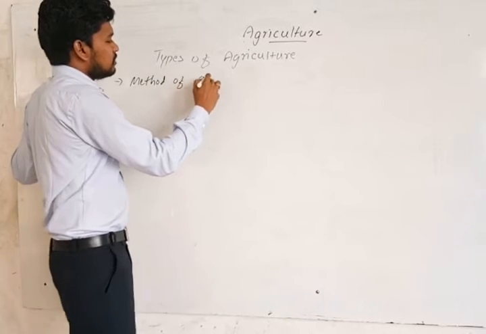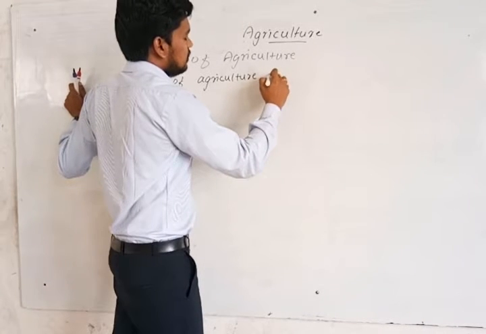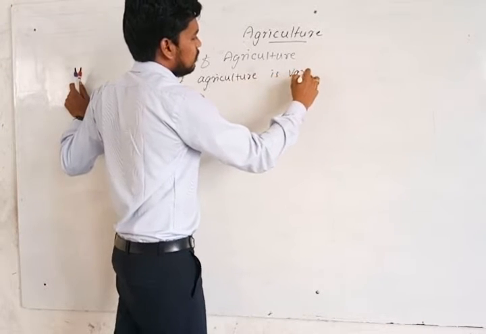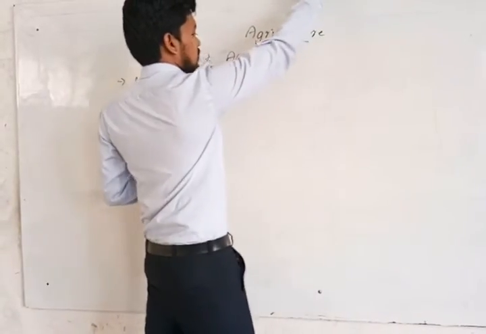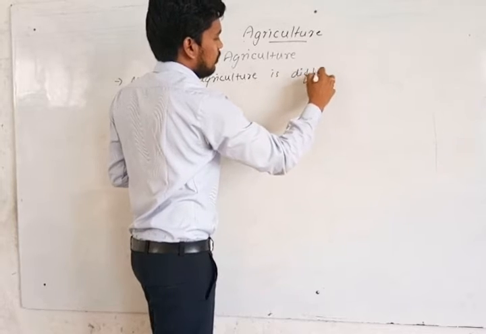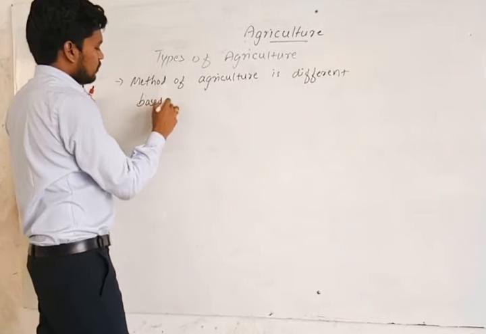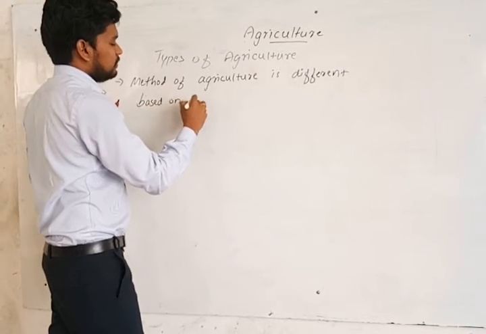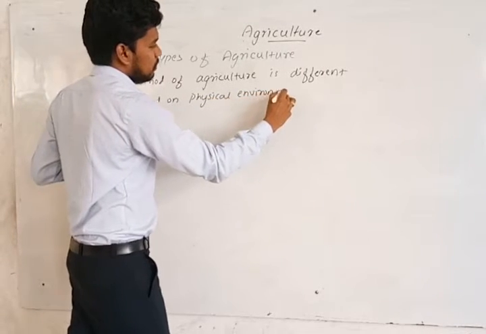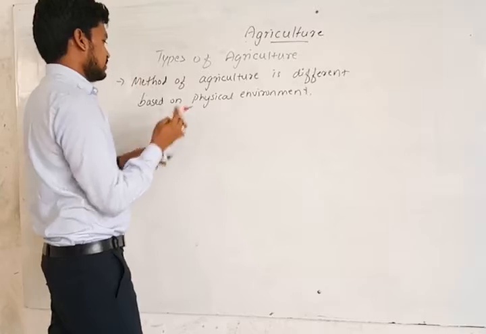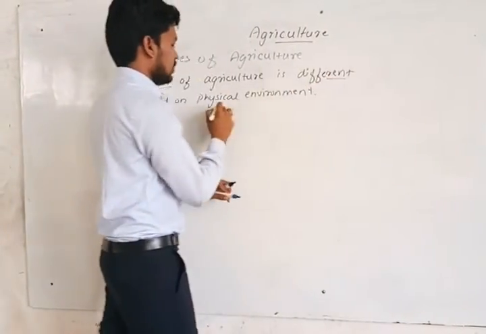So the method of agriculture is varying, different, based on the physical environment.